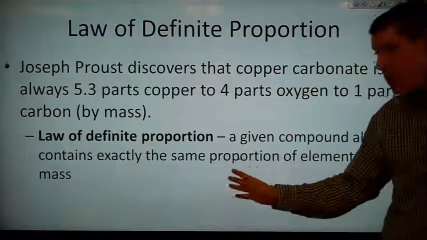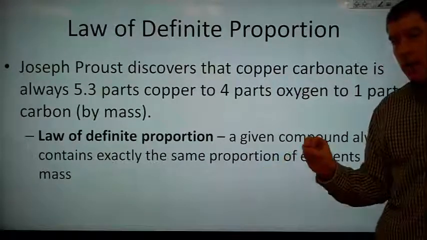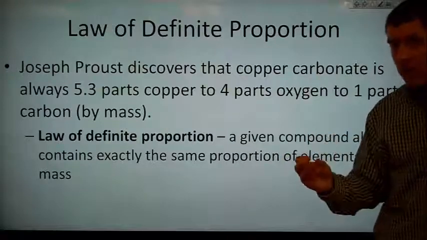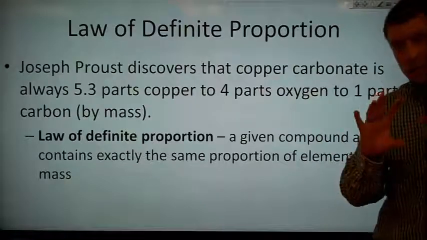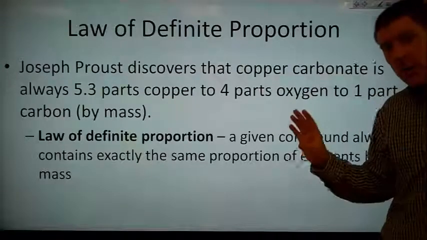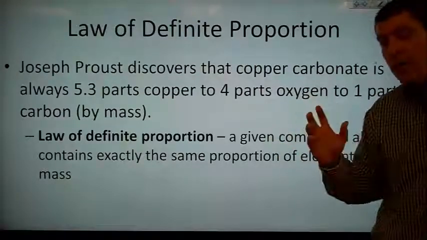Note here that he's not saying anything about atoms. All he's saying is the masses involved have to be a set ratio, but he doesn't have a good way of explaining why that is.